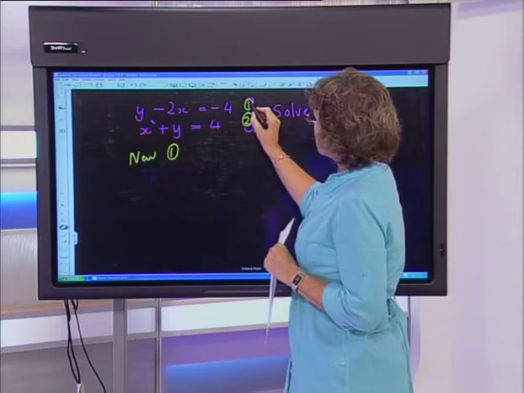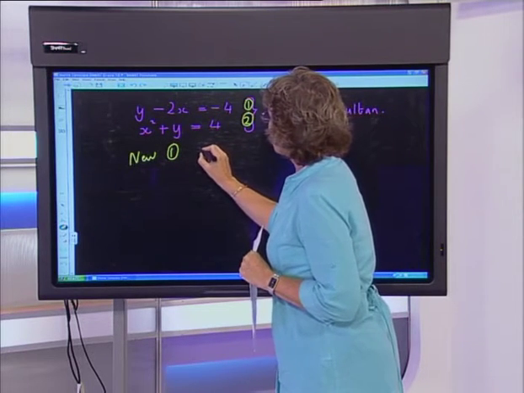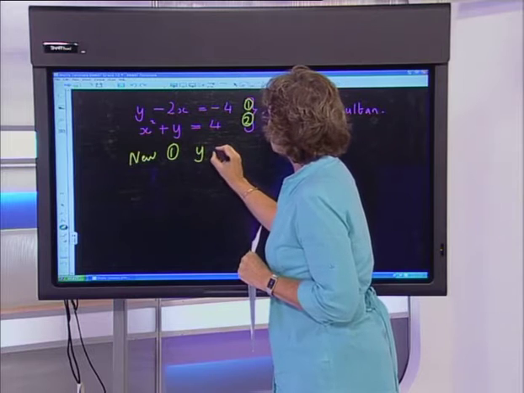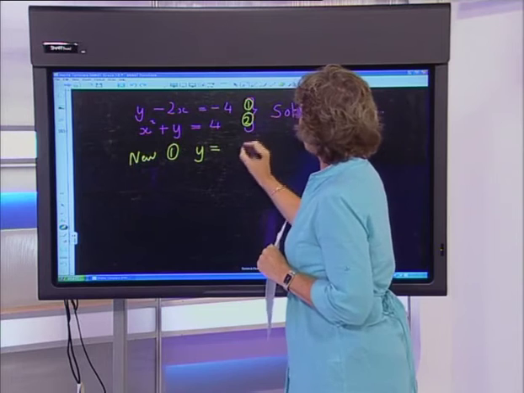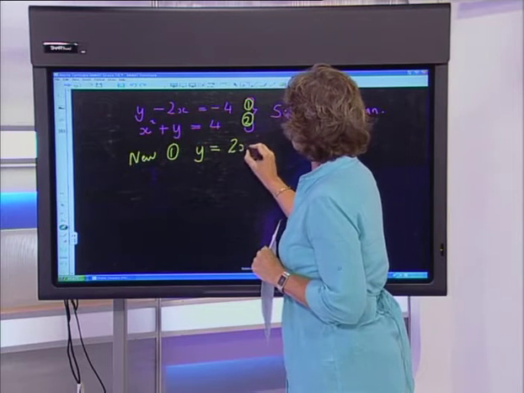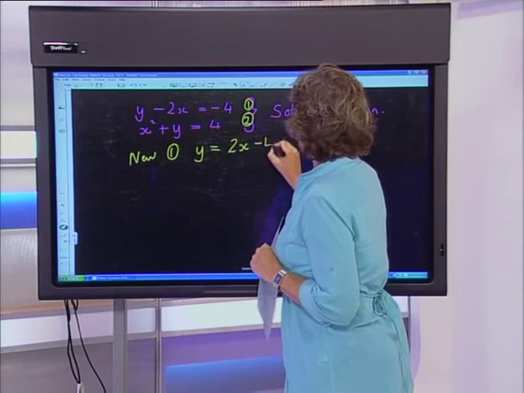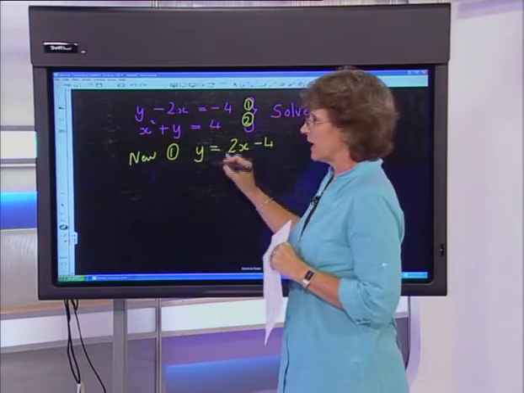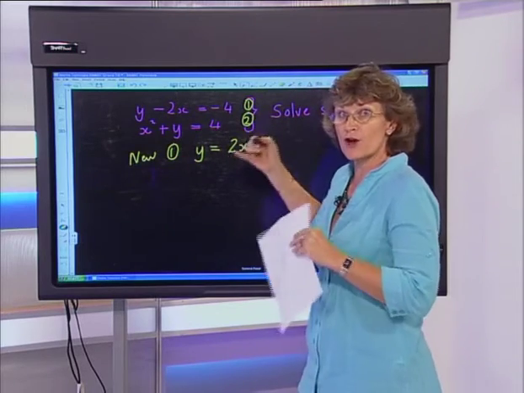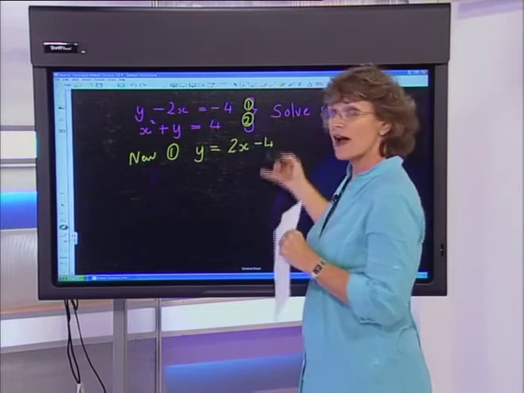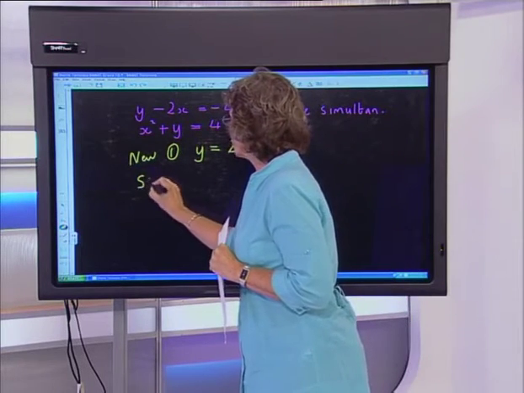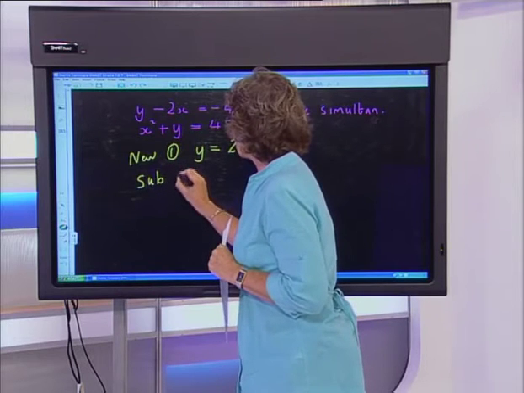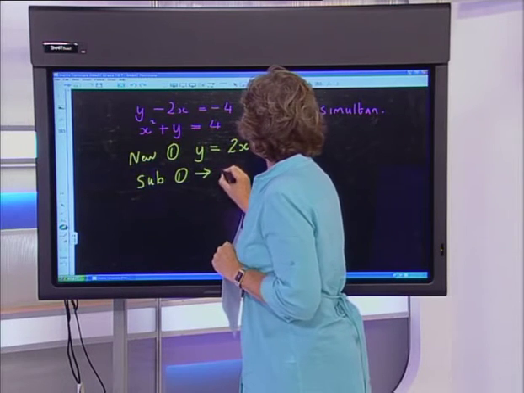If that is my original equation, and I'm going to get it into the y form, I'm going to say that y is equivalent to, of course, 2x subtract 4. And that's my new equation 1. It's just had a bit of a makeover, okay? Same equation, I've just reorganized it so that it's useful for me. Now what I do is I take that and I substitute 1 into 2.